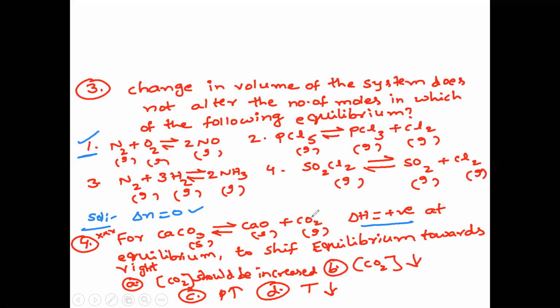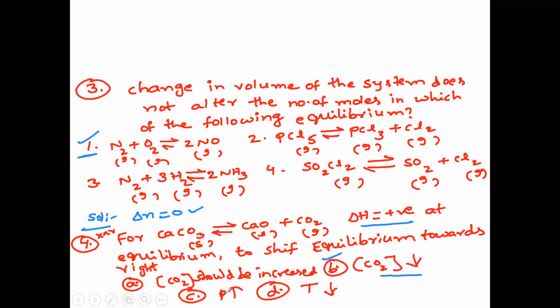If you increase the concentration of products, the equilibrium will shift towards the backward direction. So that is not the right option. Second one, by decreasing the concentration of carbon dioxide, automatically equilibrium will shift towards the forward reaction because more products will be formed. So the answer is B.